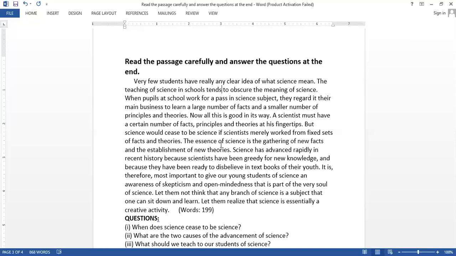Now, I hope you have understood the passage very well. Now, what is the main idea? The main idea, the main thesis upon which the whole passage is written is that science is essentially a creative activity. The very last sentence. Okay? And then, what is the conclusion? We should make our students aware of skepticism and open-mindedness as the very soul of science, the way that science should be taught. Okay, so science is essentially a creative activity. It is the main idea.